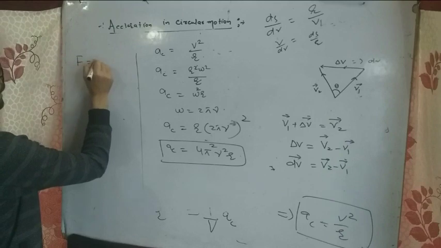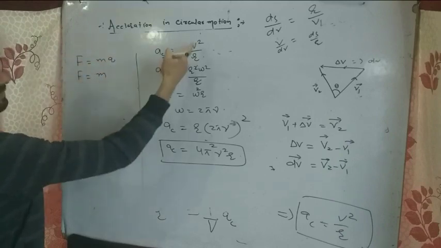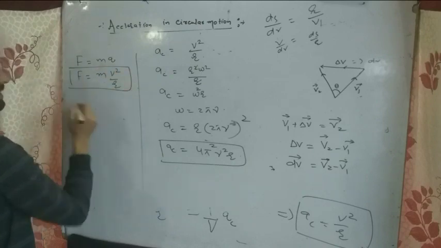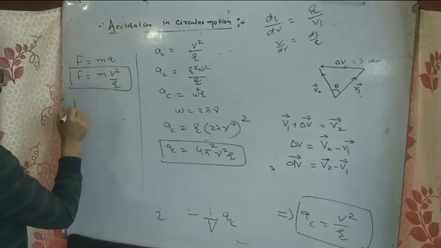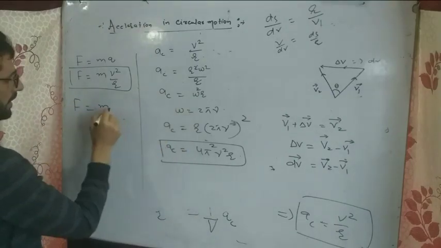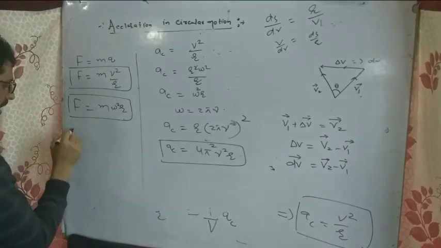And centripetal force, you know, F is equal to m into a. So F is equal to mass into a, that is m v square divided by r. This is the centripetal force. यहाँ पर लगाओगे तो F is equal to m into a की जगह ये आएगा m omega square r, and this is the centripetal force.